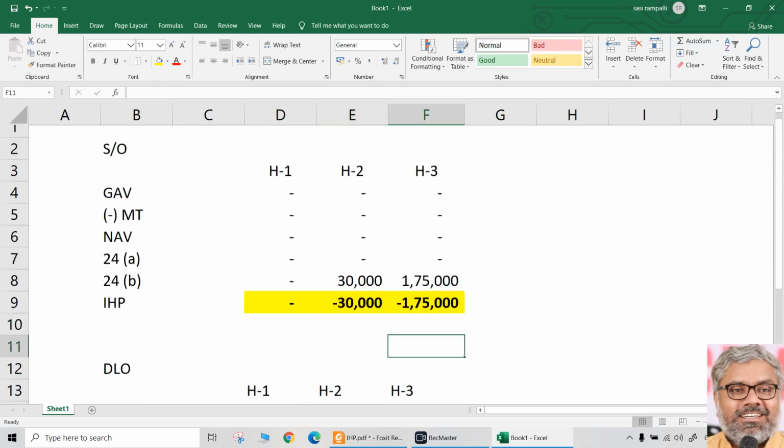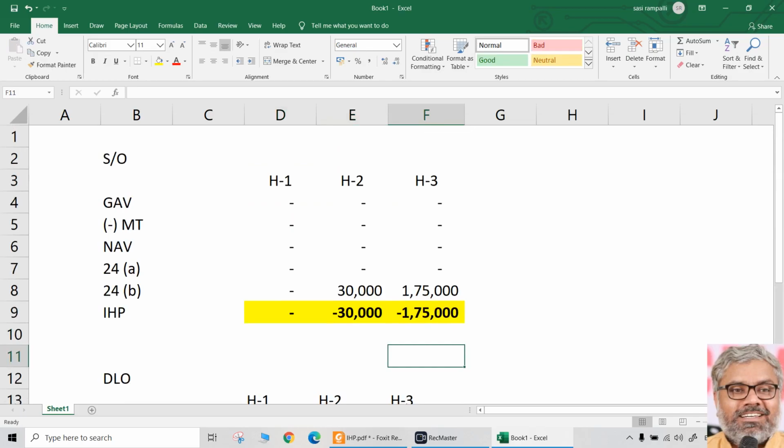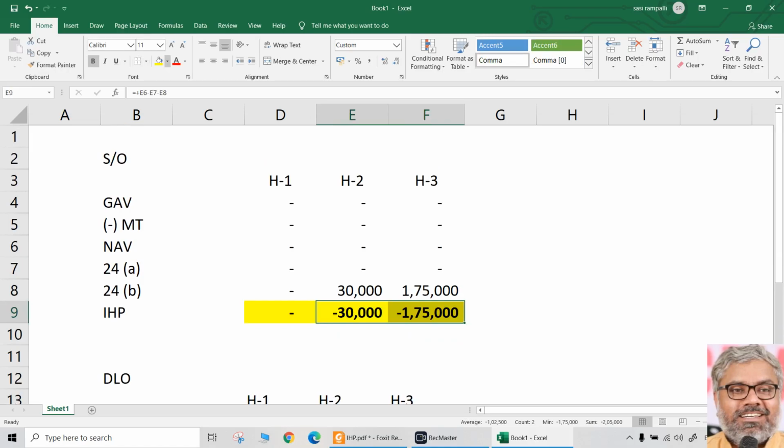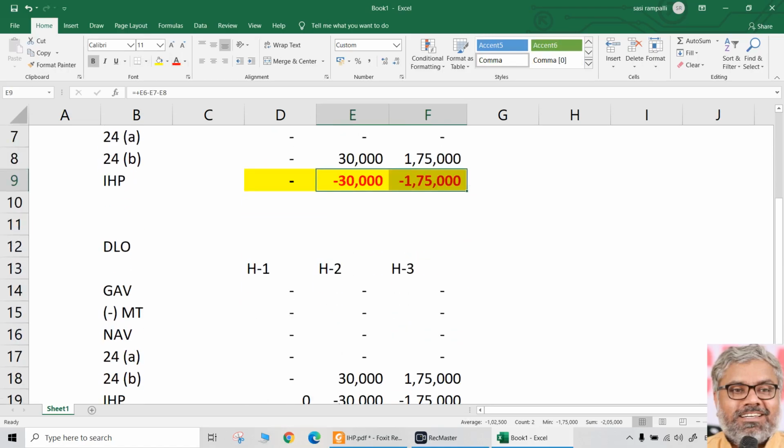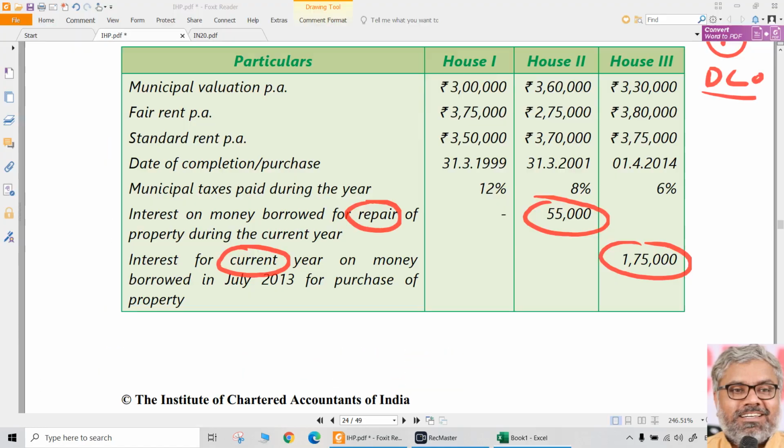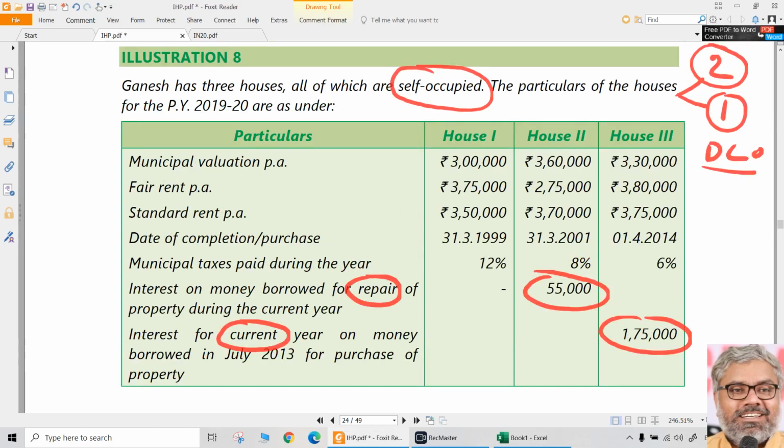So house 1 is 0, house 2 negative 30,000, house 3 negative 1,75,000. That's it. Now let us take, what if the houses are deemed to be let out?